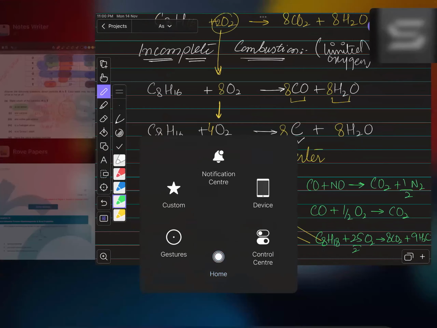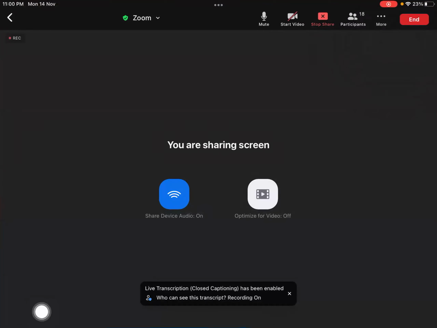Yes, sir. So this is complete and incomplete combustion for you, बच्चों।